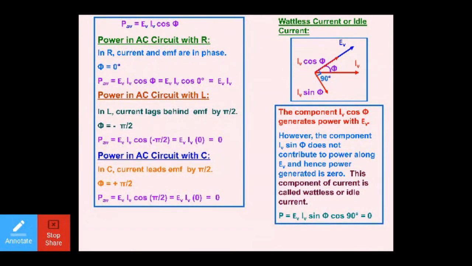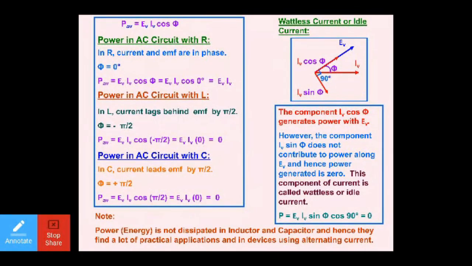So if anyone asks you which component of the current is wattless current, you can simply write that the component IV sin phi does not contribute to any power with EV. That is why the IV sin phi component gives you zero power. Furthermore, P is equal to EV IV sin phi into cos phi, and here the angle is 90 degrees, and once it is 90 degrees it will give you zero power. That is why it is called the wattless current.